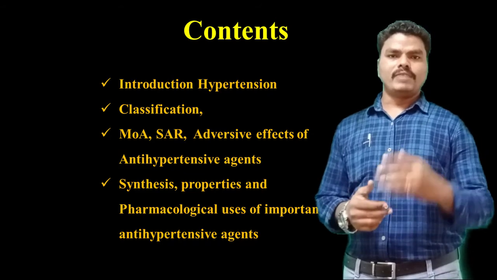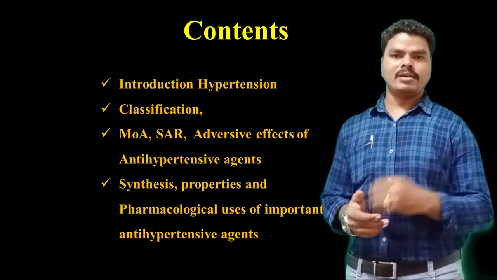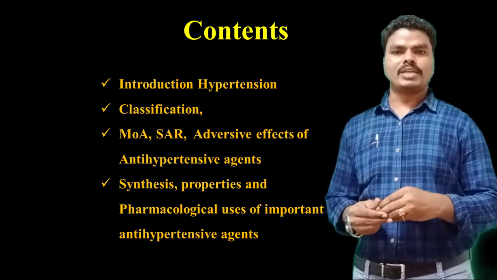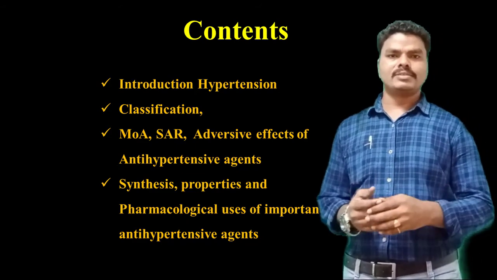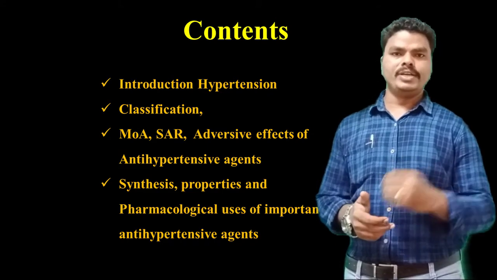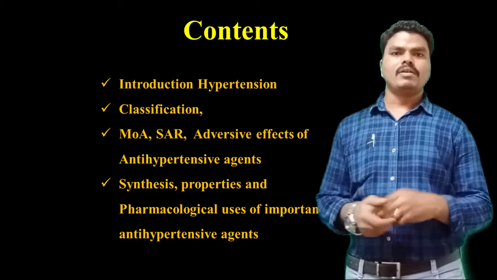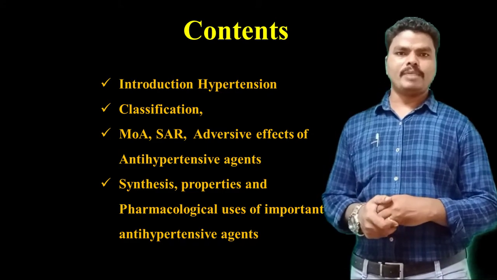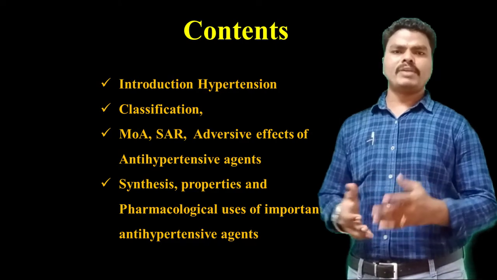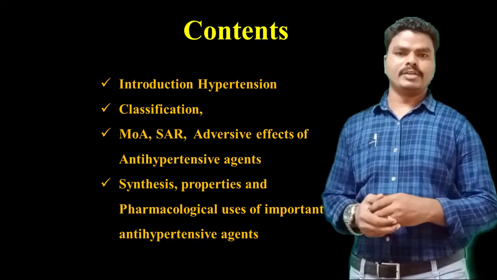When a severe hypertension condition is reached, we can observe some symptoms like headache, dizziness, visual disturbances, blood in the urine, nose bleeding, heart pain, chest pain. These symptoms can be observed when the person has a severe hypertension condition. What will happen when the blood pressure is increased or when the person has severe hypertension?